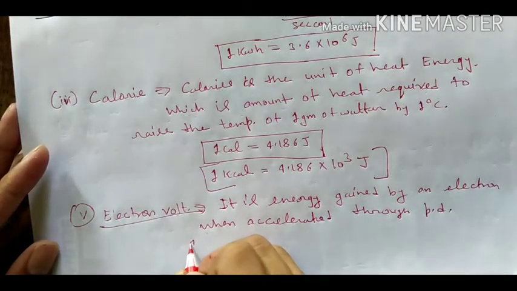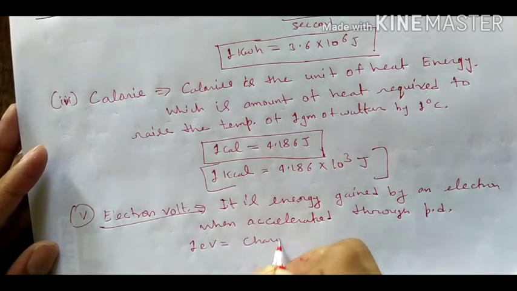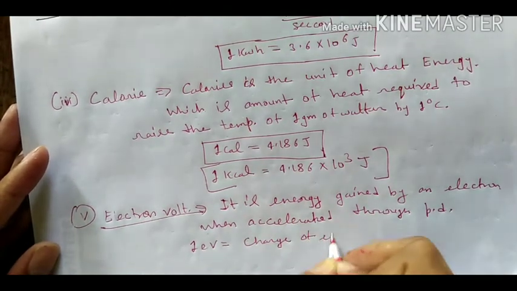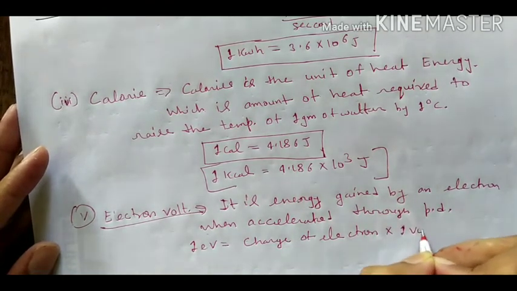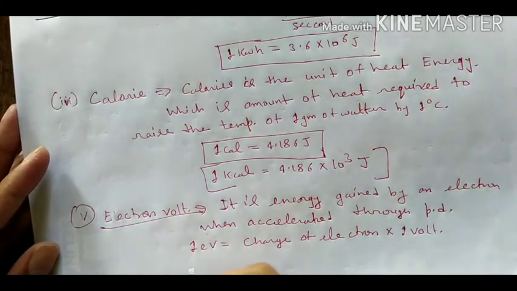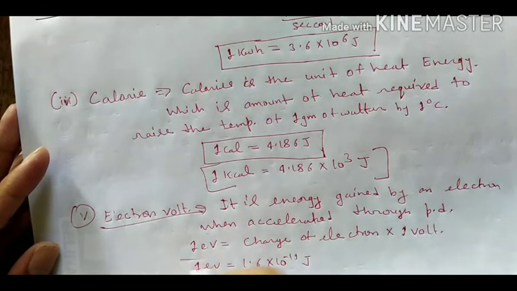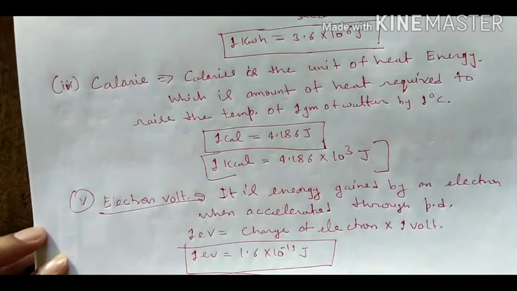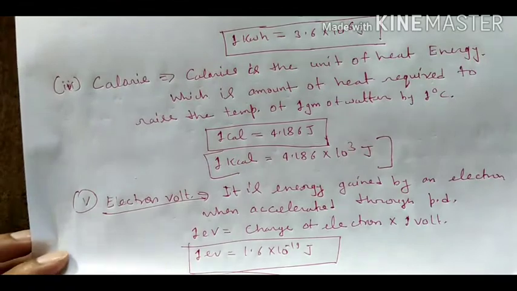You can simply write here 1 electron volt is equal to charge of electron into 1 volt. And simply 1 electron volt, this value you should learn, is 1.6 into 10 to the power minus 19 joule. This is the unit electron volt of energy.